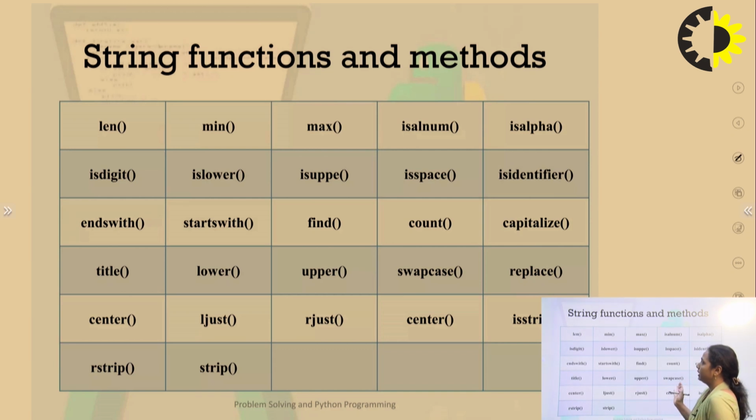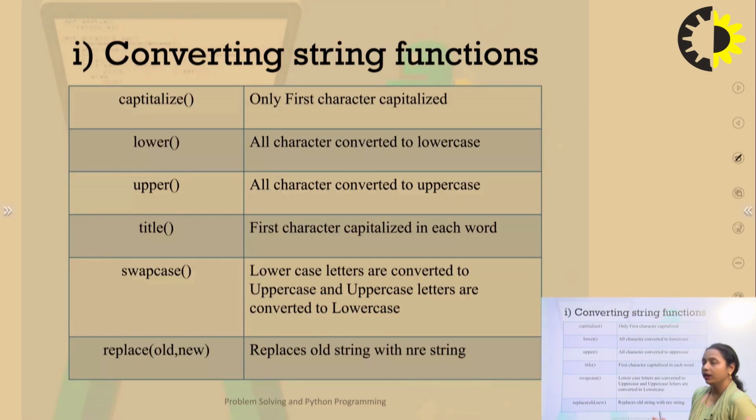Some of them are written over here, that is length, min, max, which we have already discussed. Then some are isalpha, isdigit, lower, upper. So there are a number of functions and methods with the help of which we can manipulate or work upon strings. One by one, we are going to discuss all these categories.